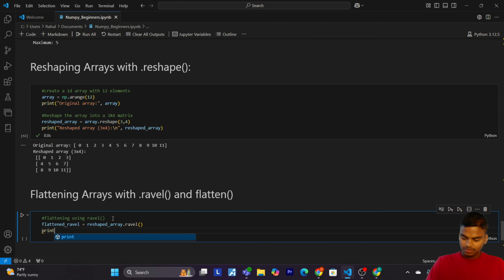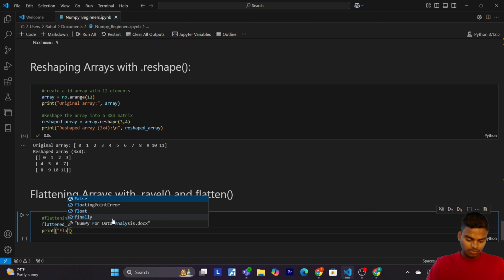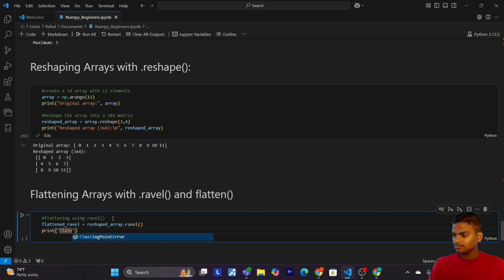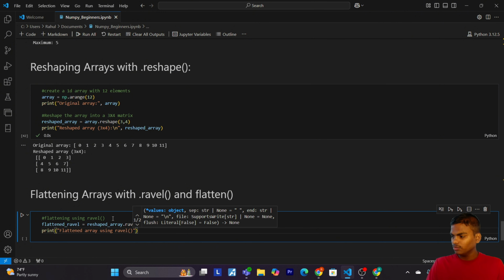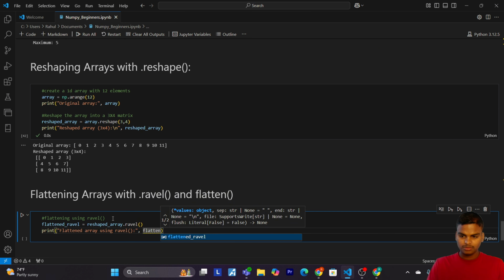Now print flattened array using ravel. Using ravel. Now flattened ravel.